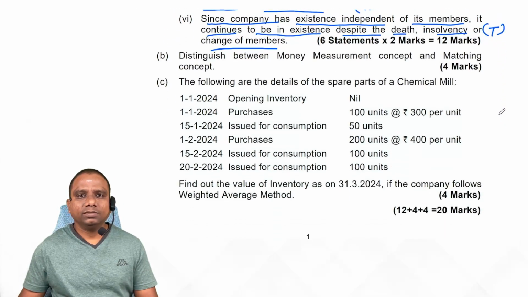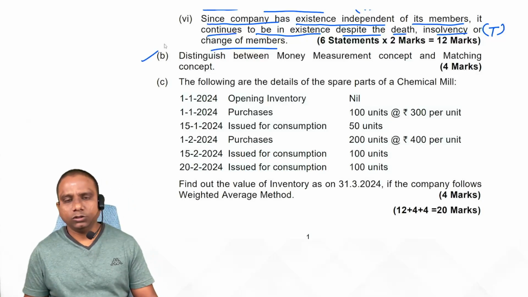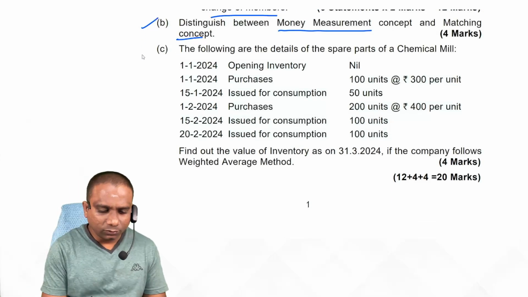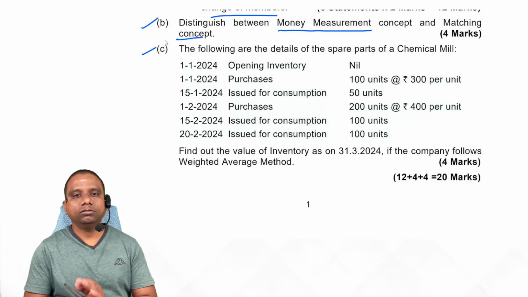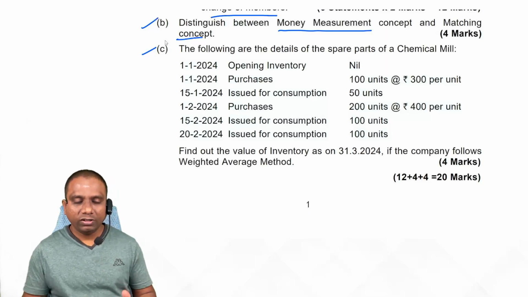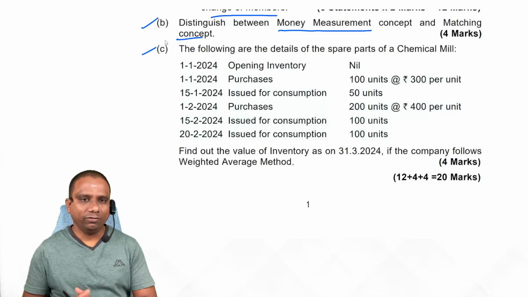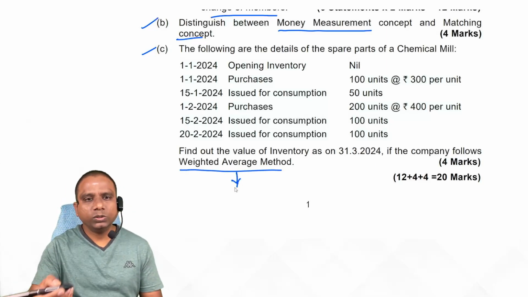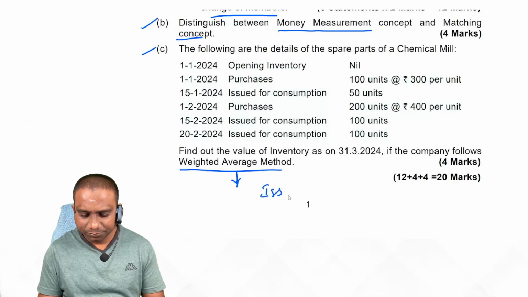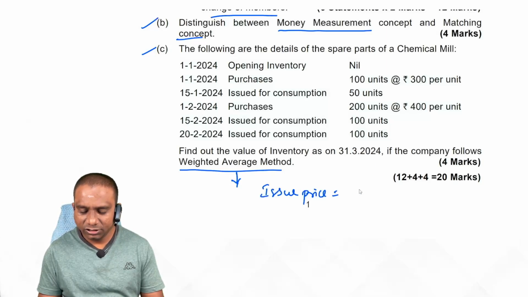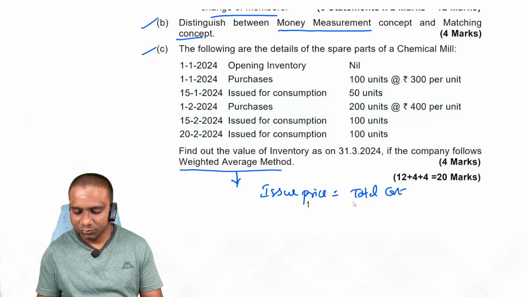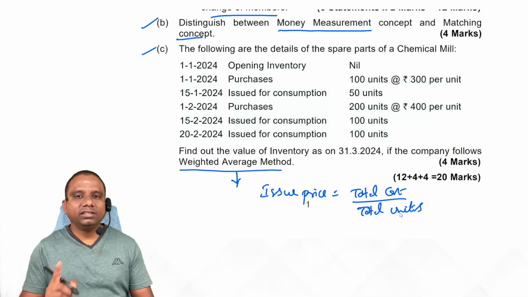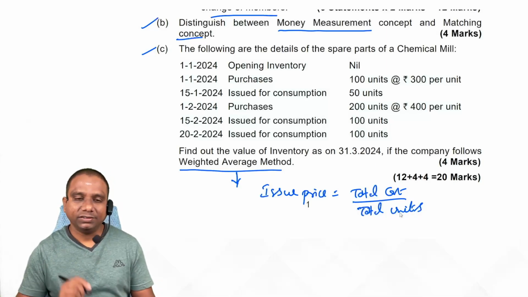Next one. Here they have given one theory question. You can simply read money measurement concept and matching concept. You can go through it quickly. Next one, 1C. Here we have a question from valuation of inventory, the two inventory valuation techniques, LIFO and weighted average. Here they have given the weighted average method. Under the weighted average method, whenever we issue inventory, we take issue price equal to total cost divided by total units. Like this, we take the issue price. Yes or no, students? Yes.